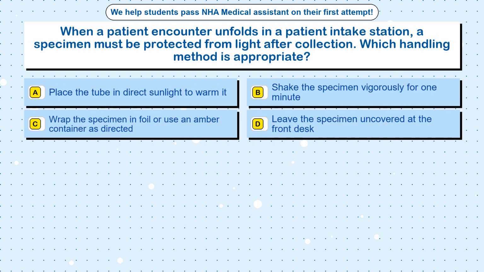Question 57. When a patient encounter unfolds in a patient intake station, a specimen must be protected from light after collection. Which handling method is appropriate? Option A. Place the tube in direct sunlight to warm it. Option B. Shake the specimen vigorously for 1 minute. Option C. Wrap the specimen in foil or use an amber container as directed. Option D. Leave the specimen uncovered at the front desk.